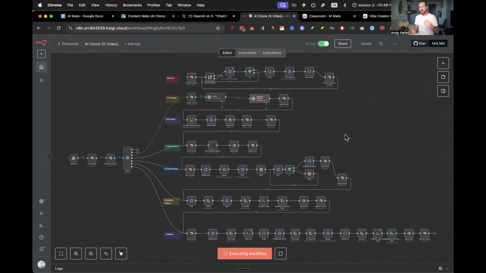And I'm going to talk about that as well, like what is missing currently and what I need to have in here to make it complete. And then I'm going to share it.